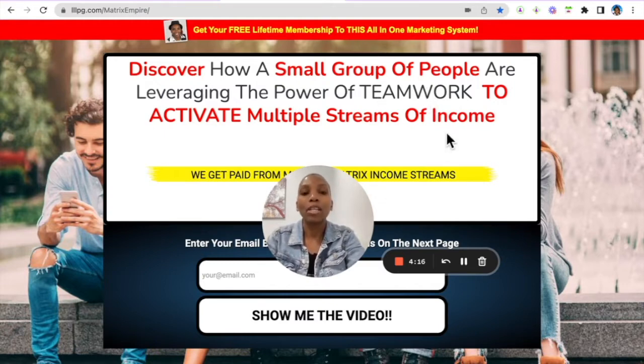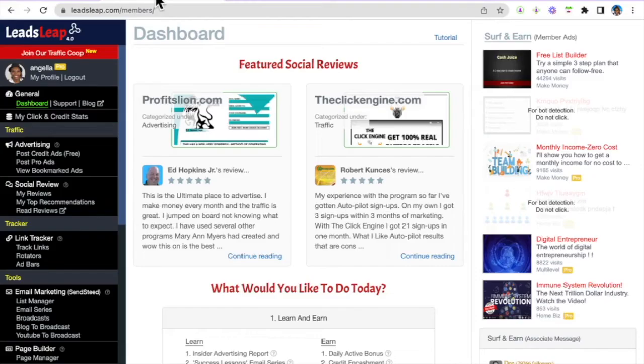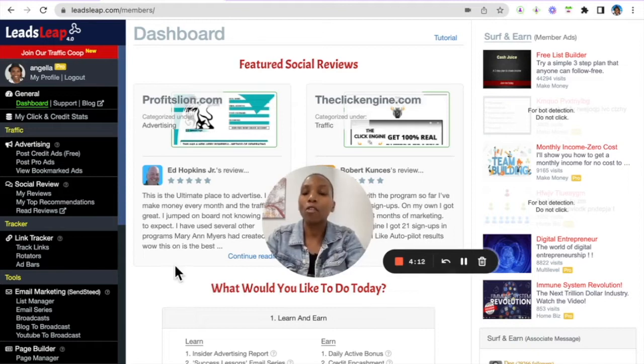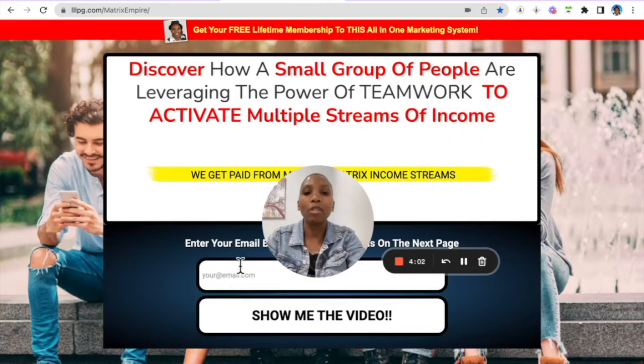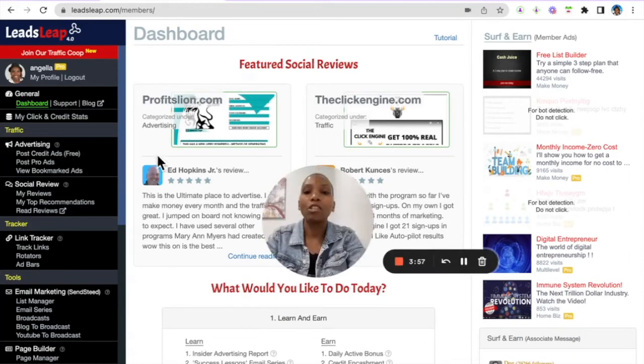And once you create your free account in LeadsLeap, you're going to have access to your back office, which looks like this. So the very first step is actually going ahead and creating a list. So when your prospects opt into this capture page here, you want them to end up on your list and you want to have a series of emails going out to them. So to do that, the step is to go down to email marketing and then click list manager.